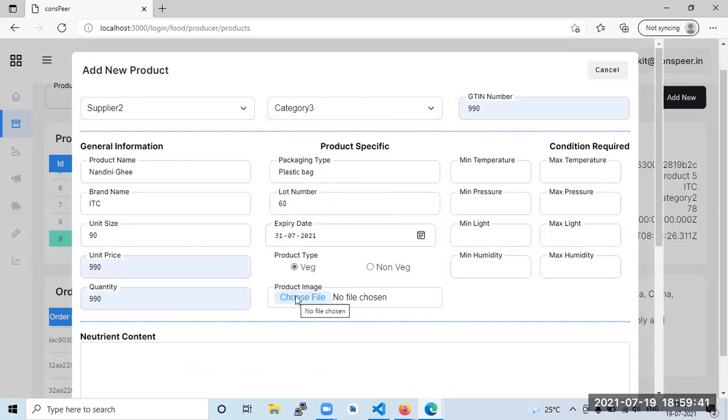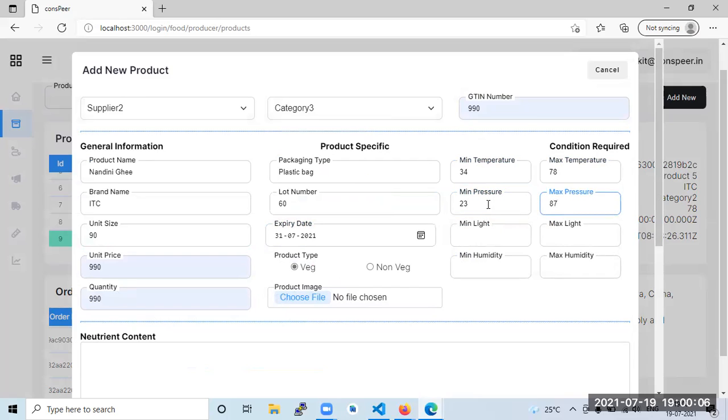So you could upload the image. Okay, upload image. You could upload image and it is saved. Okay, it is saved there. So what is the minimum temperature when it will be traveling? It will be traveling. Okay, so what is the pressure? So I keep the same. Okay, pressure.